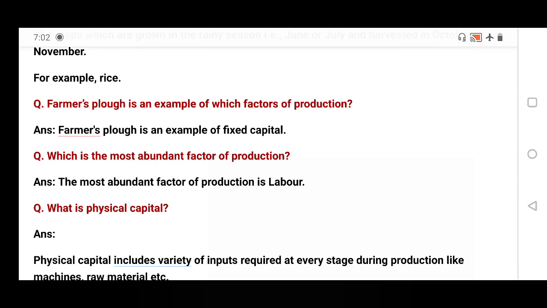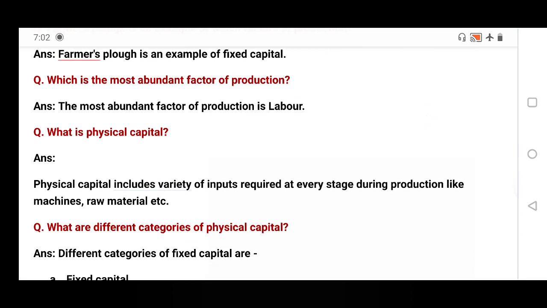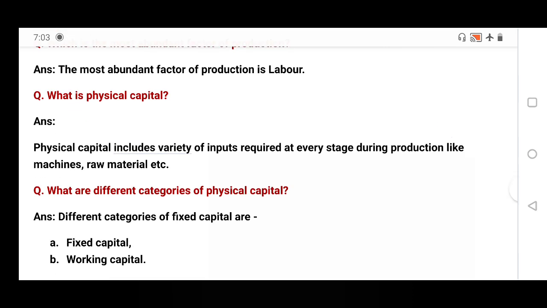Which is the most abundant factor of production? That is labor. Always remember, that is labor. Without labor we cannot do the production activity. What is physical capital? Physical capital includes a variety of inputs required at every stage during production, like machines, raw material, etc. Clear? Another interesting thing: physical capital may be fixed capital or working capital. Machines are fixed capital. Raw material is working capital.